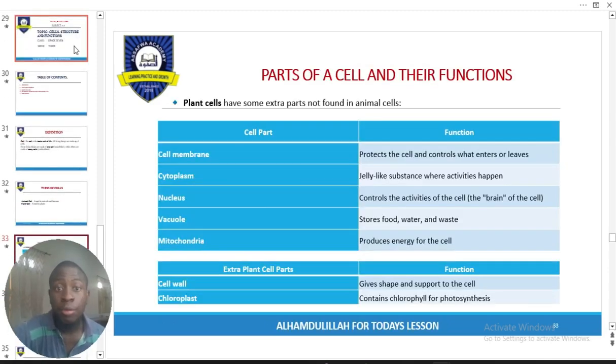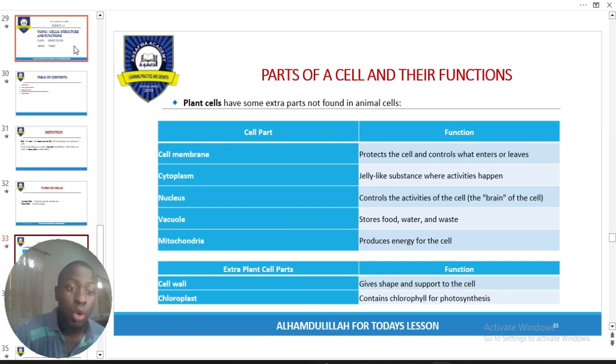Next, we have the different parts. Note that plant and animal cells share certain parts in common. The cell membrane belongs to animal cells, and it also protects the cell. The cell wall belongs to plant cells but serves the same function as the cell membrane. We have the cytoplasm, where most of the cell organelles are found. It's like a jelly-like substance where other organelles are found.